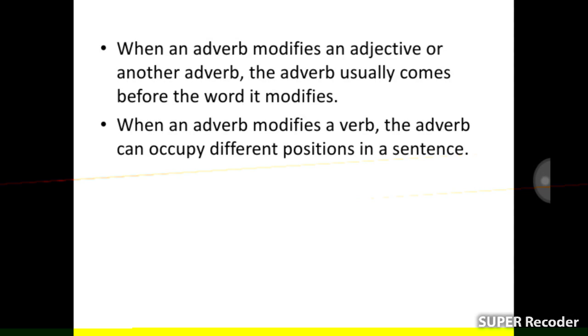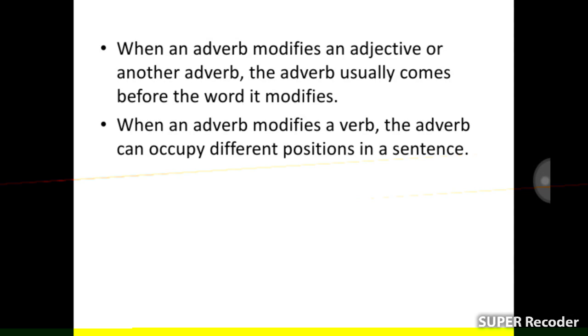When an adverb modifies an adjective or another adverb, the adverb usually comes before the word it modifies. When an adverb modifies a verb, the adverb can occupy a different position in a sentence.